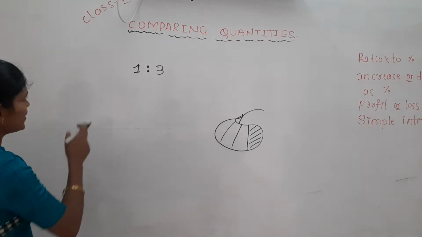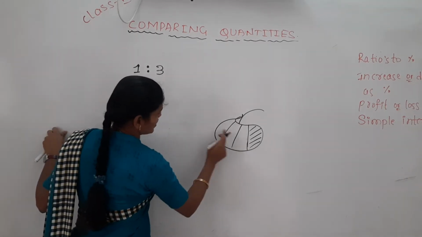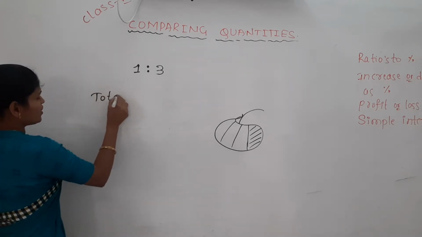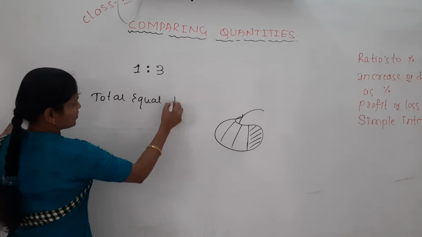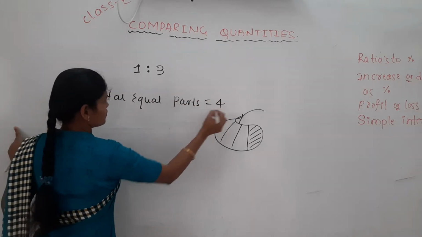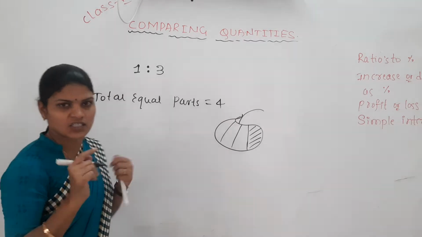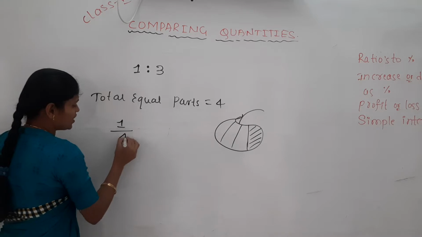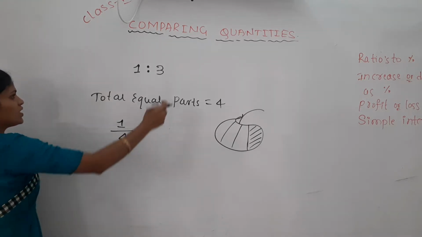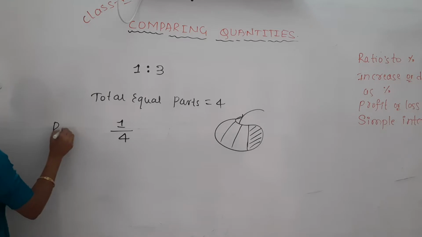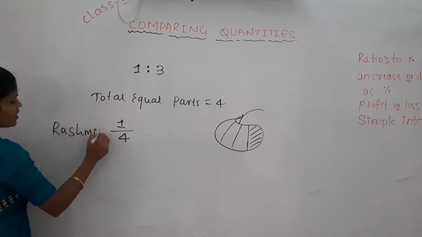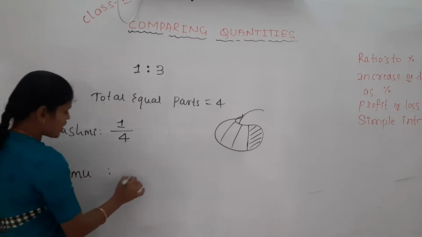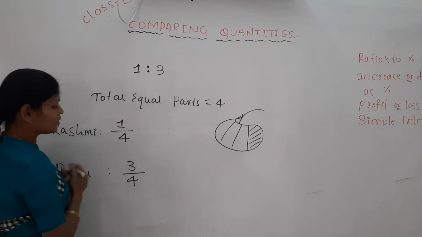How? Here, totally how many equal parts? There are 4 equal parts here totally. Out of 4, how many parts were eaten by Rashmi? 1 part. How do we write this? 1 divided by 4. Then the remaining 3 parts were eaten by Ramu. This is the part eaten by Rashmi, and the part of the apple eaten by Ramu is how much? Out of 4 pieces he ate 3 pieces.